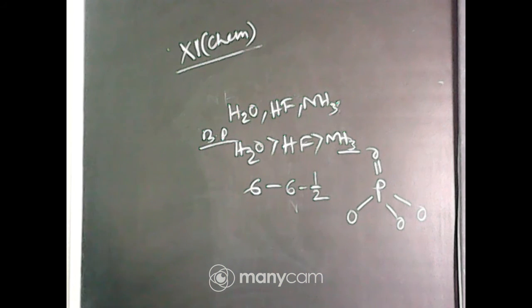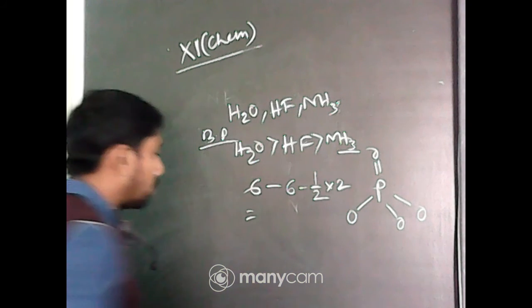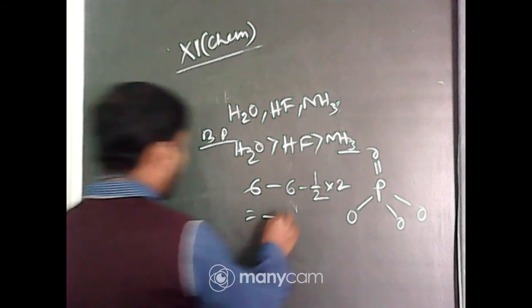So for the P-O bond, the number of unshared electrons is 6, minus half of the shared pair. How many? Here only one shared pair, one single bond, that is one shared pair. So how many shared electrons? The shared electrons are equal to 2. So 6 minus 6 minus 1, it is 0, that is, the charge is -1. Clear?